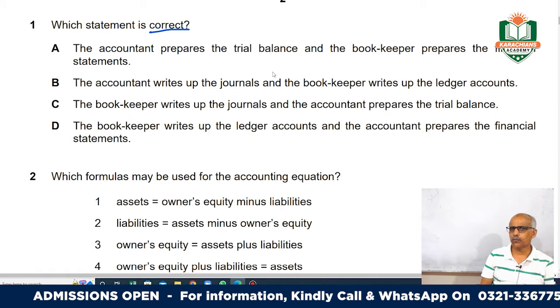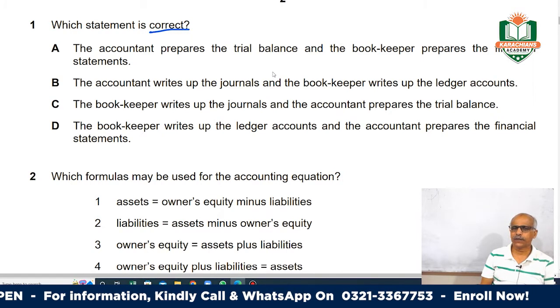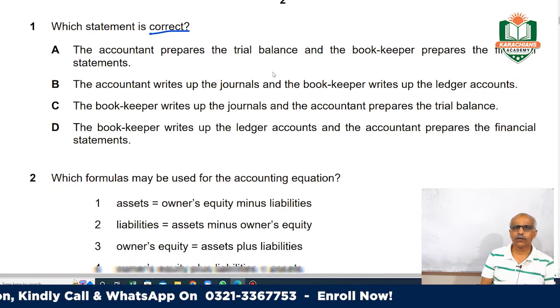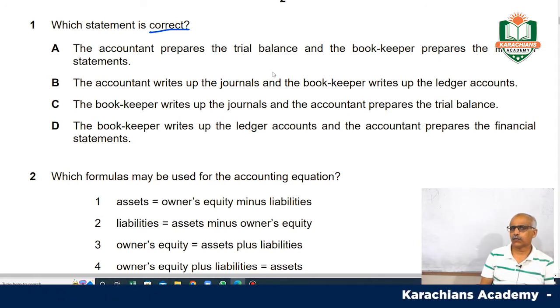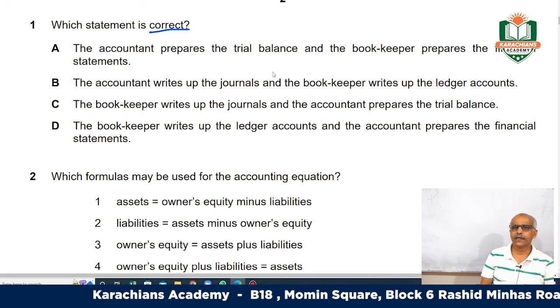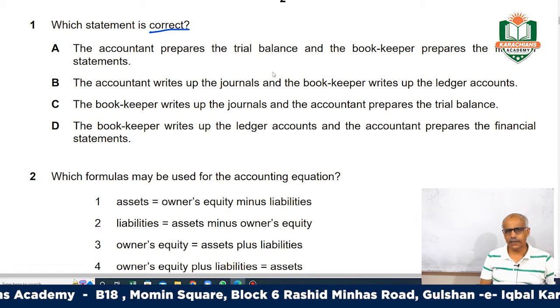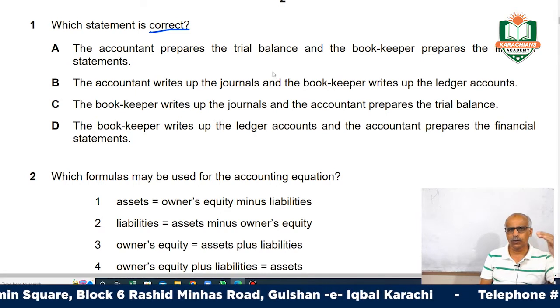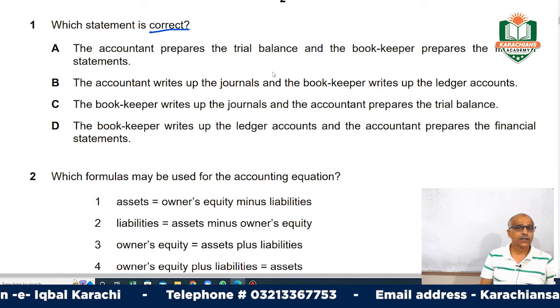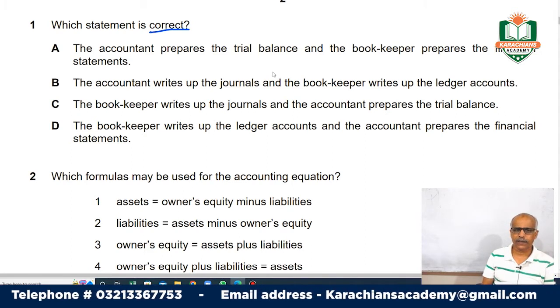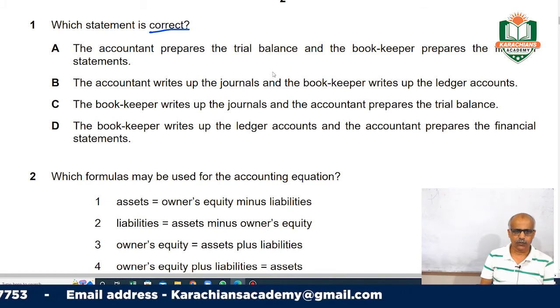A bookkeeper's job is a very basic job where he does the preliminary work, from recording of transactions till maintenance of the trial balance. An accountant's job is the premier one because he does all the finalization of accounts, like preparation of the financial statements and their analysis. So the accountant is above the bookkeeper. The bookkeeper does all the basic work till the trial balance and the accountant prepares the rest. This is a normal practice. So let's see what the options are given.